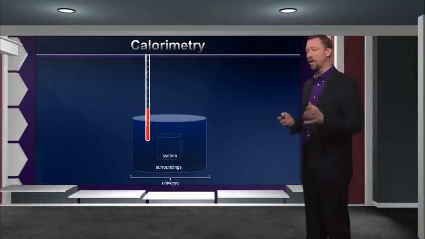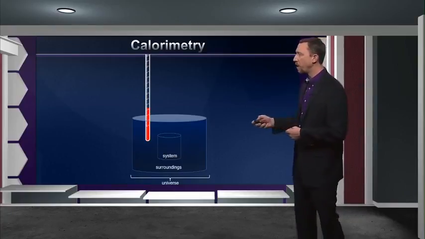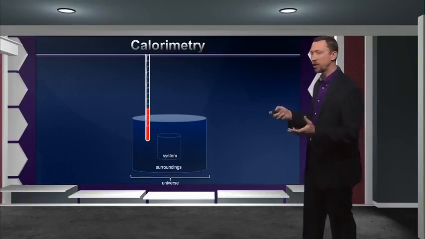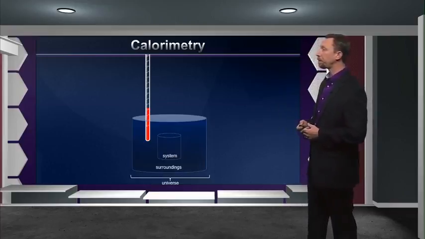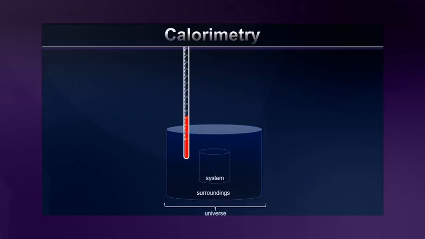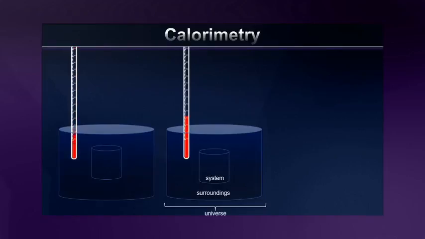Now, in an actual calorimeter, which is what this device would be called, we'd have some kind of a paddle stirring or agitating to be sure that our system's at thermal equilibrium. So right now, I'm right around room temperature, let's say. Now, for purposes of demonstration, I'm going to duplicate this setup here, put another thermometer in there. And again, this is right now resting at room temperature.